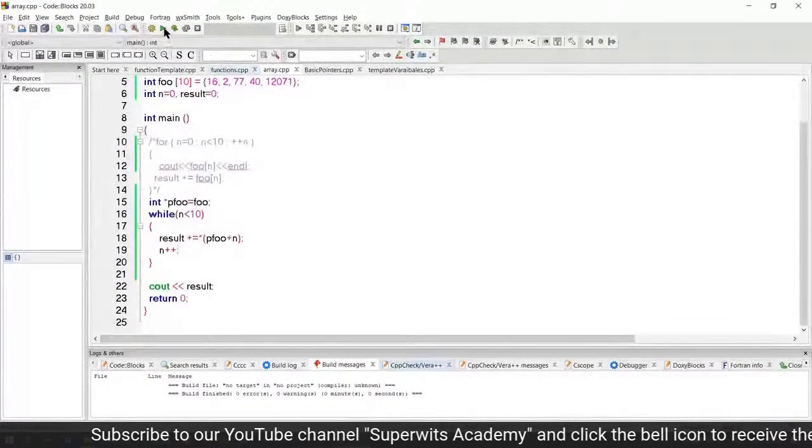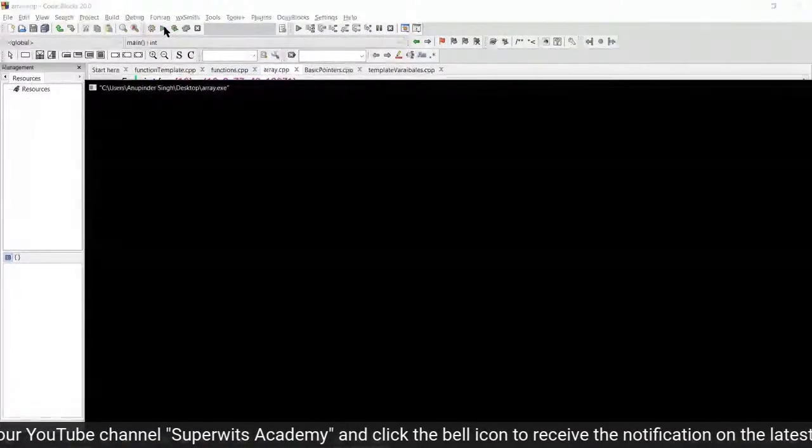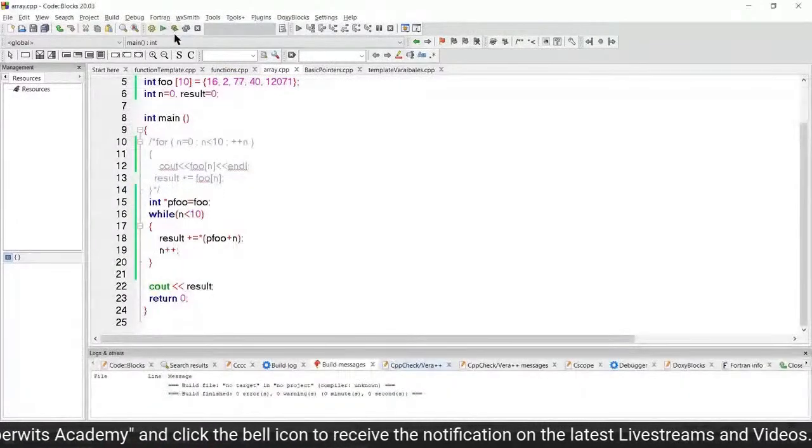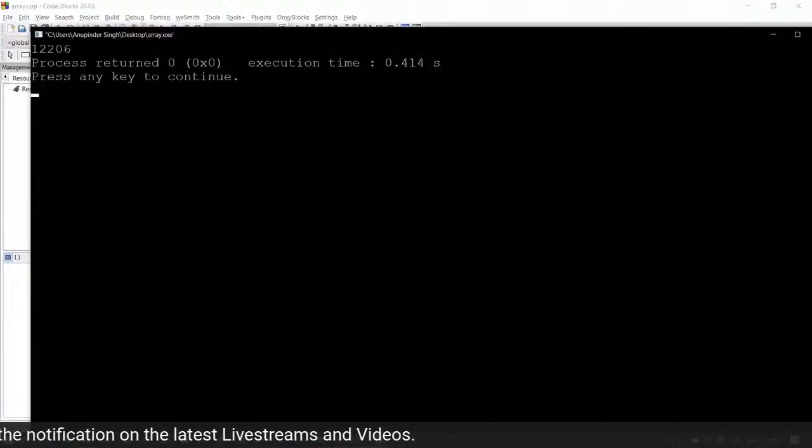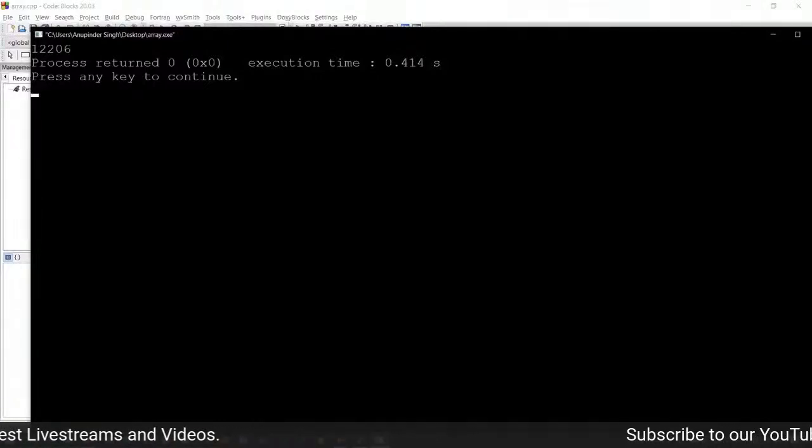So here again, I'm going to do a run. Actually I did not build it, so that's why it is not displaying me the result. So let me do it again. So you can see what is the result, 12206. That has been displayed here.